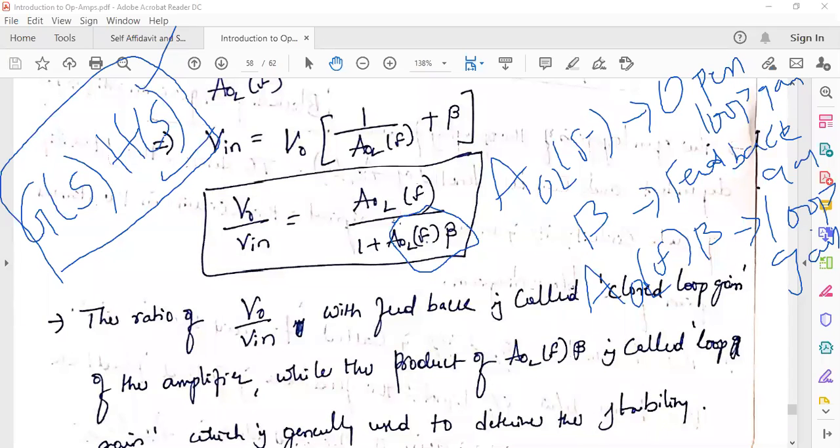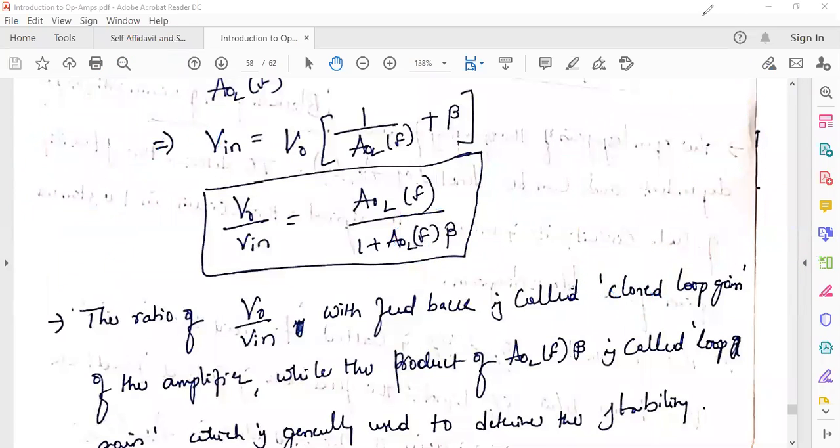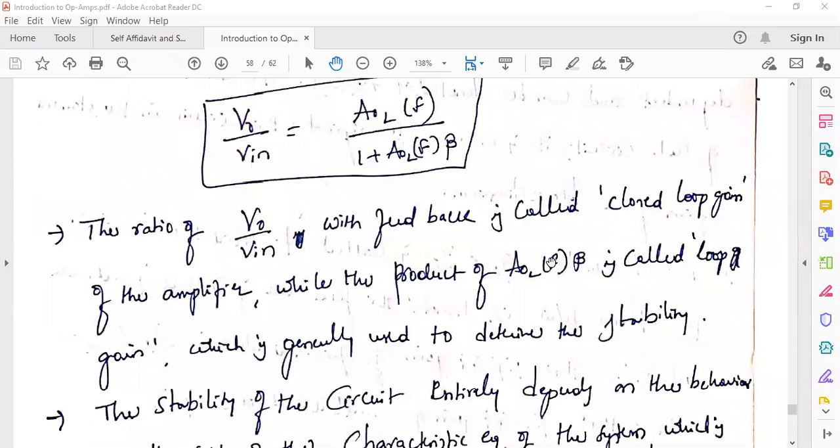Here what is the loop gain? This entire term is loop gain. So this is what he is saying, right? Where A naught L of F into beta, why do we always call it a function of F? Open loop gain is a function of frequency, right? And A naught L into beta is called loop gain, which is generally used to determine stability, right? This is what we always use for stability.